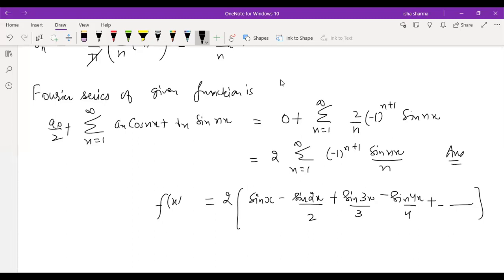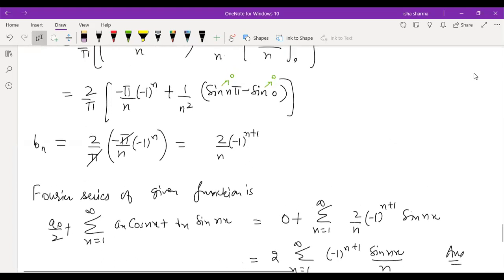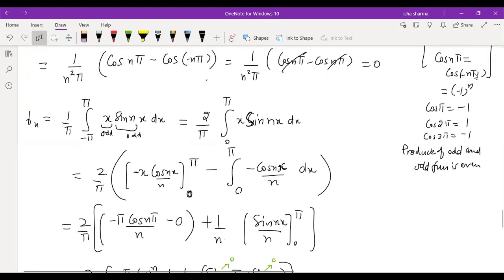Okay. Yes, Vidushi, can you raise your hand and unmute yourself? I'm not able to understand your doubt. Yes, Vidushi. If we put limits as minus pi to pi, let me just scroll up a bit. In that case, that 2 will not be there, right?